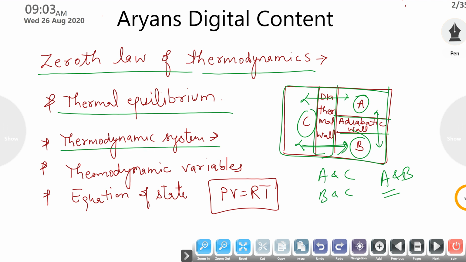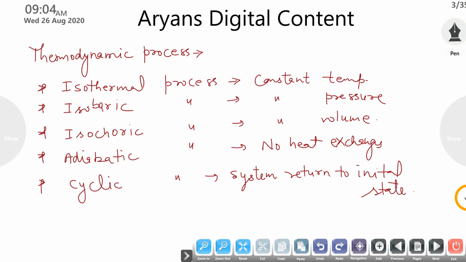Then your thermodynamic system, meaning a system which has a working substance, some variables, input, output and a number of components. Then your thermodynamic variables, meaning the parameters we are going to study in this process, suppose pressure, temperature, volume. These are the thermodynamic variables. Next your equation of state. As you know, there are some gas equations, and this is the ideal gas equation, the perfect gas equation you know very well. PV is equal to nRT, here n is equal to 1, so PV is equal to RT.